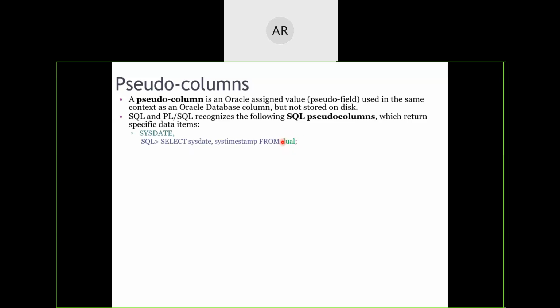Now, what is this dual? This is the temporary table that I was talking about. This is a temporary table with one single column, and that column will be dynamically created for whatever we have mentioned. It may be one single column, or if we wish two or three things, those will be attached to it and those values will be given.